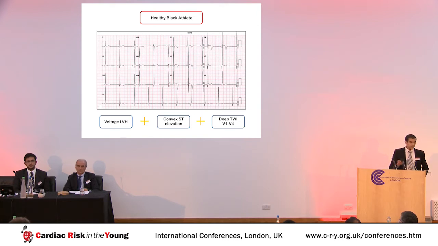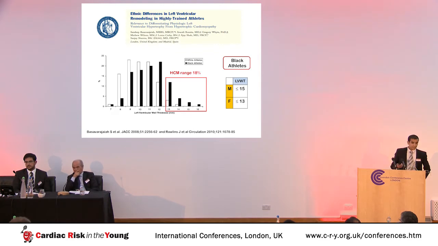And we see this as well on the echocardiogram. This is work from Sandeep Basavarajaiah looking at LV wall thickness in male adult black athletes. White bars are white athletes, black bars are black athletes. And you can see that it's only really the black athletes that had an LV wall thickness of 13, 14, 15, or even 16 millimeters, so that a staggering 18% of healthy adult black athletes will have an LV wall thickness resembling hypertrophic cardiomyopathy. John Rawlins subsequently looked at female black athletes and found that female black athletes also have thicker left ventricular walls than female white athletes.